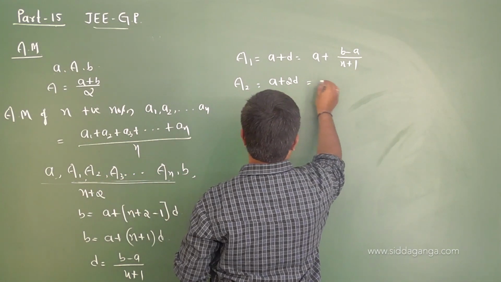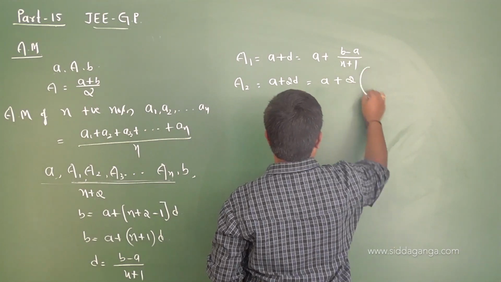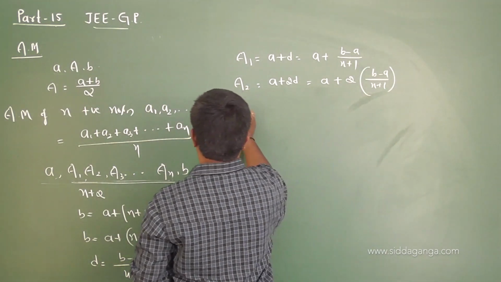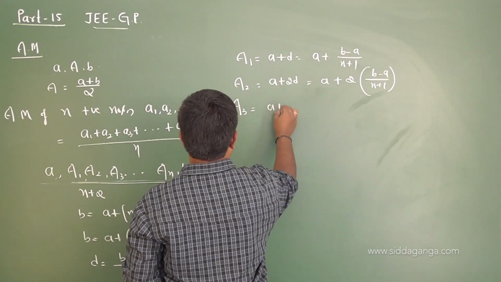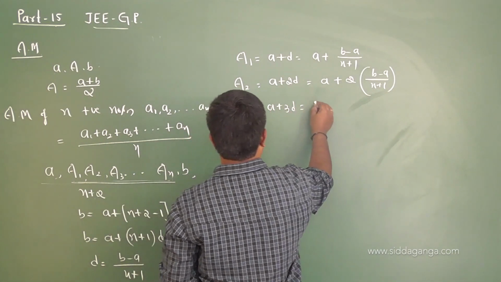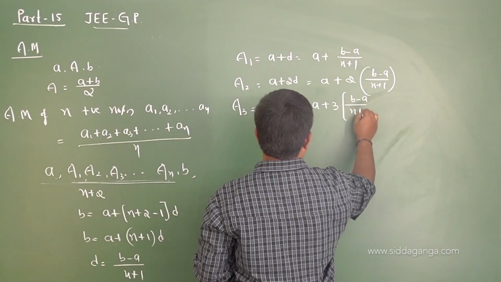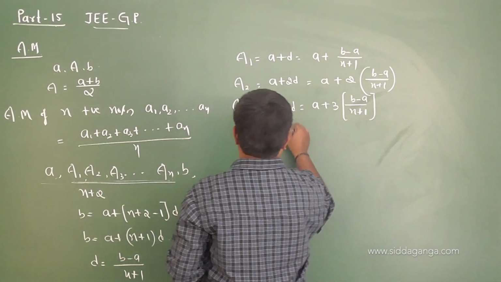So a plus 2d, that's a plus 2 times b minus a by n plus 1. In the same way, a3 is given by a plus 3d, the fourth term, that is a plus 3 into b minus a by n plus 1, and so on.